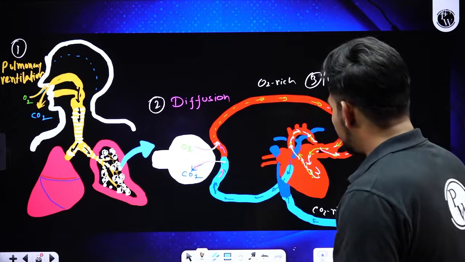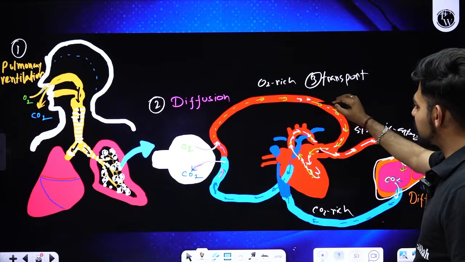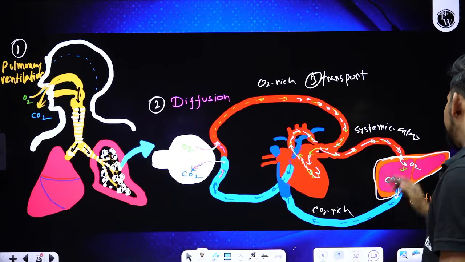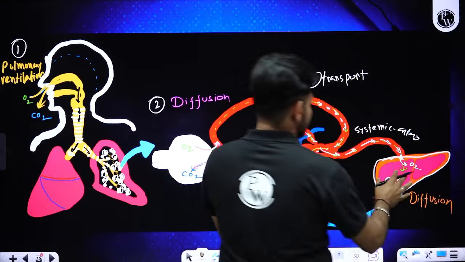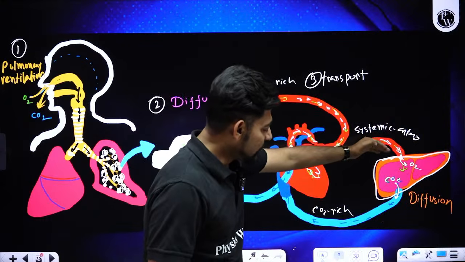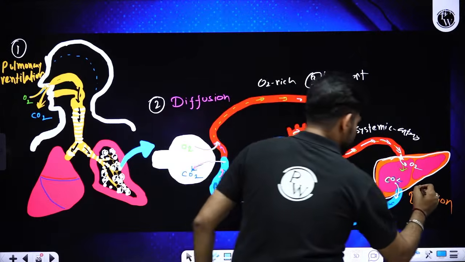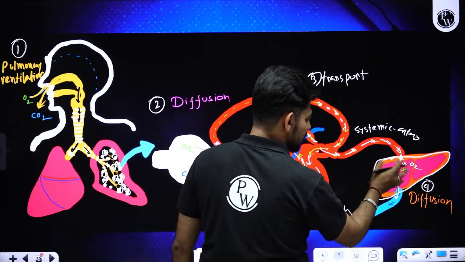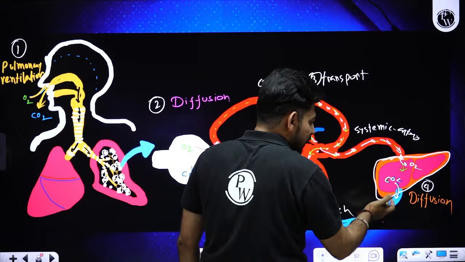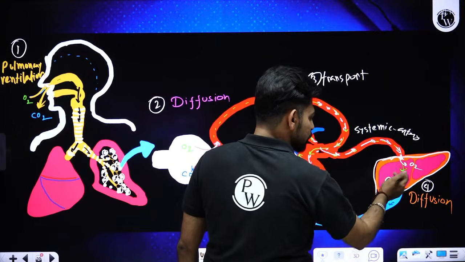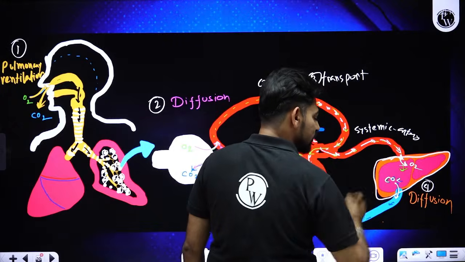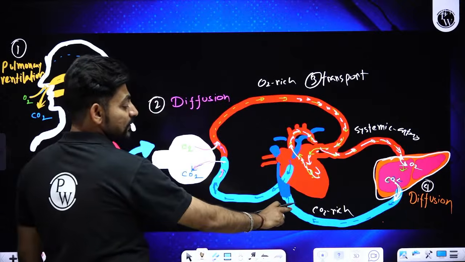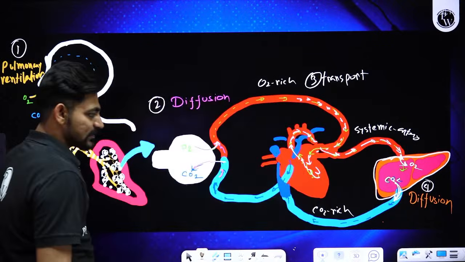Now the third phase is the transportation of gases with the help of our transporting vehicle, the blood. Blood is transporting via the heart and delivering the oxygen to the tissue. Then there is the fourth phase, the diffusion of oxygen and carbon dioxide between the blood and the cells. Here, near the tissue, oxygen is getting unloaded from blood and carbon dioxide is getting loaded into the blood, making the blood CO2 rich or deoxygenated.